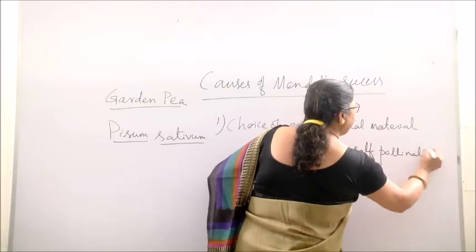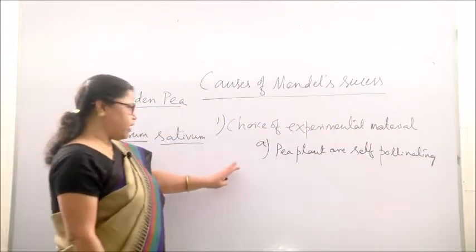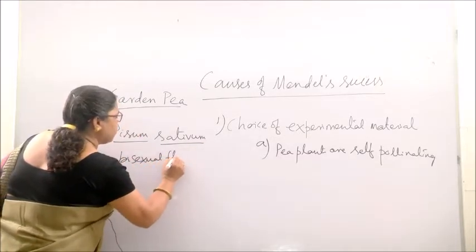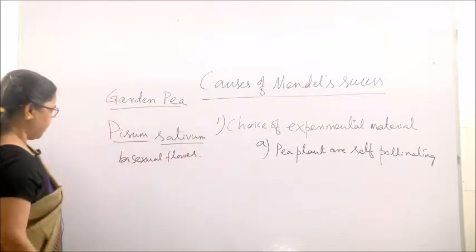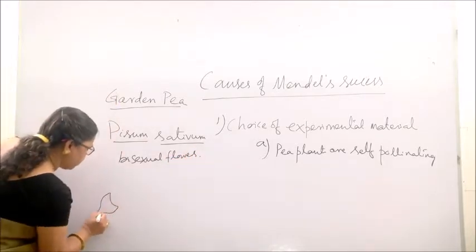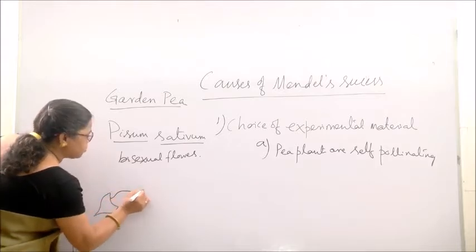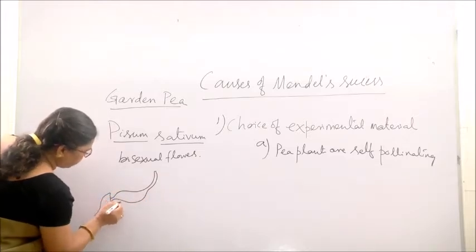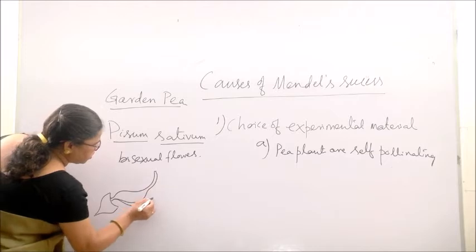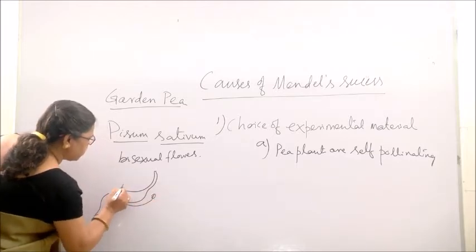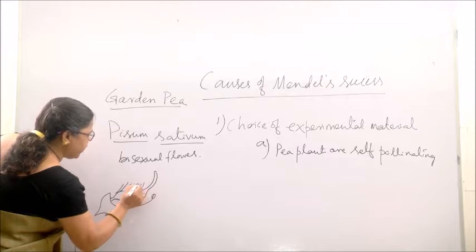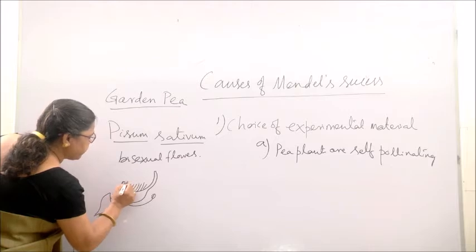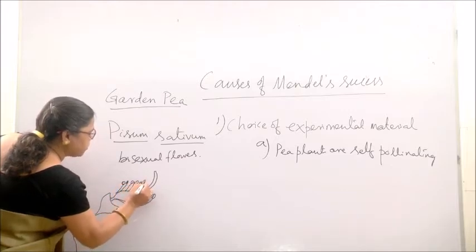Why are they self pollinating? Because they have bisexual flowers. You must have remembered a flower structure. This is the androecium or stamens. There are 9 plus 1, 10 stamens: 1, 2, 3, 4, 5, 6, 7, 8, 9 stamens are there in the flower.